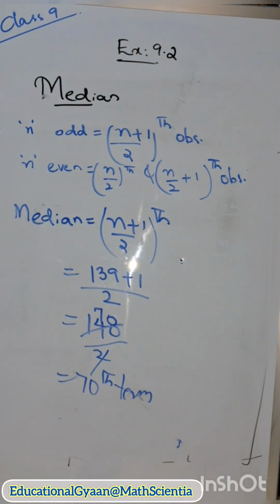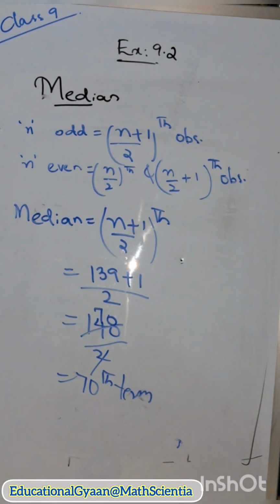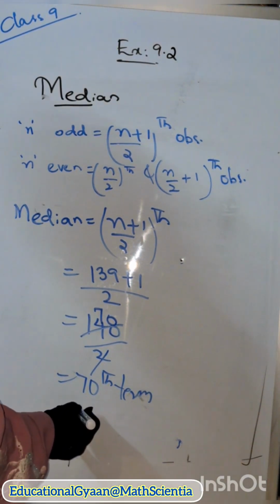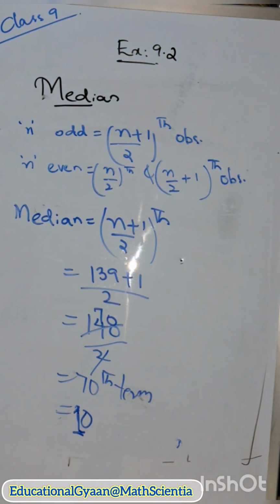So the median is how much? Which term is it? The 70th term. In the cumulative frequency box which we have already written, the number of centuries was 10 at that point, and 79 means 70 comes under 79 only, right? So here the median is 10. So like this we have to calculate the median.